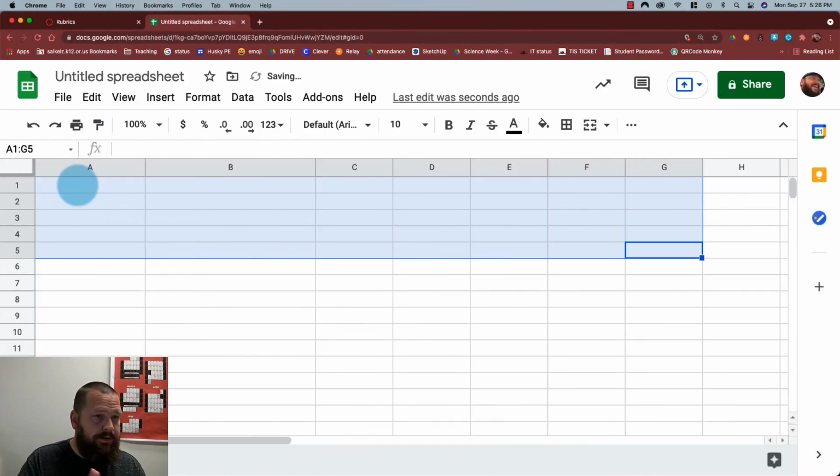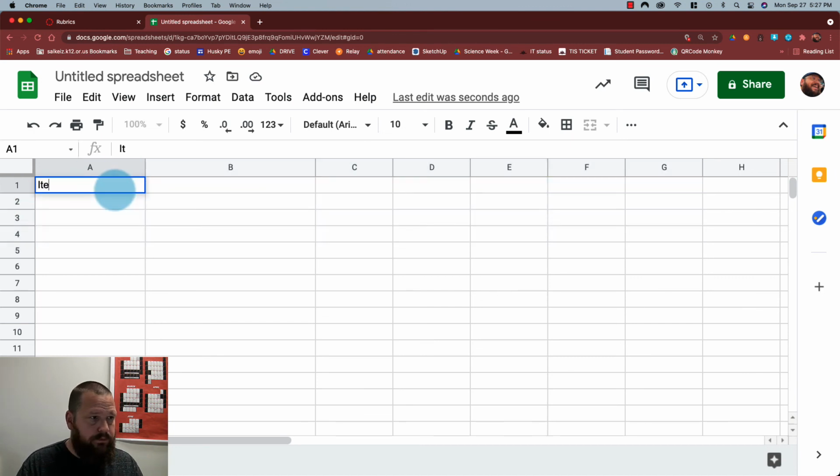Okay, if I was going to do a vacation budget, here are some of the things I would need. I would need an item column where I can put all of the items that I'm going to spend money on. I'm going to need a description column because some of those items are going to bear some explanation. Let's start listing some of the items.